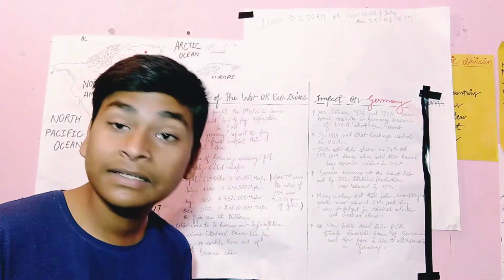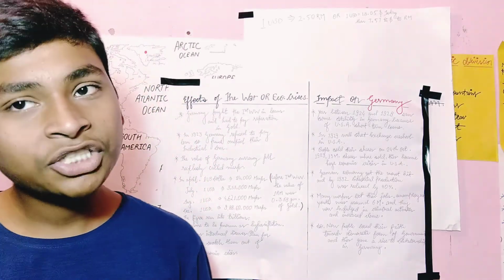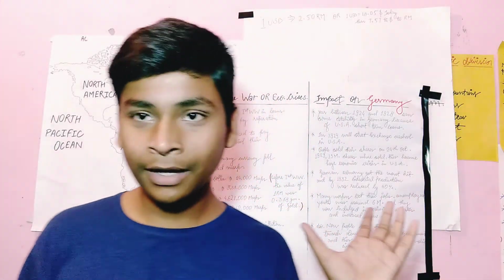What is a dictatorship? A dictatorship is when one individual or a group of individuals put their rule in place and they are not answerable to the people. That is called dictatorship. So this gave a chance in Germany. In my next video I'll tell you more about the rise of Hitler.